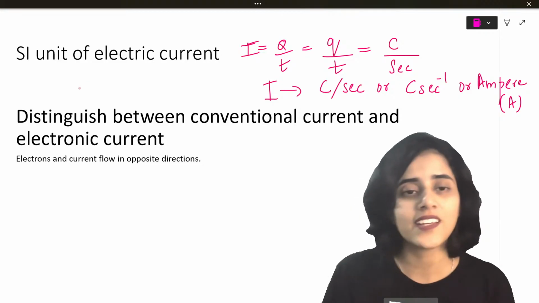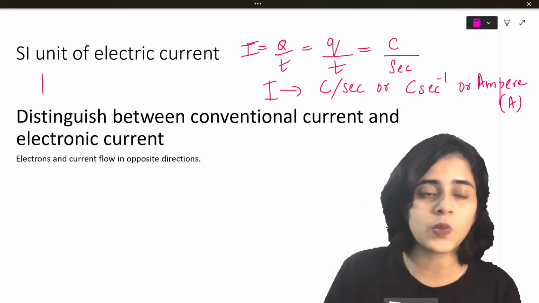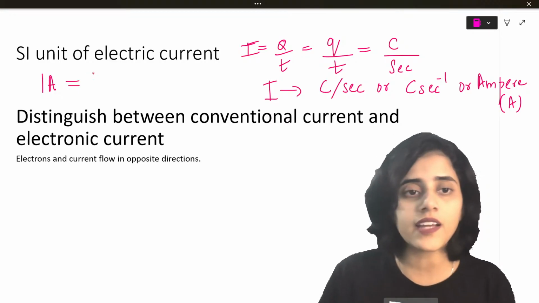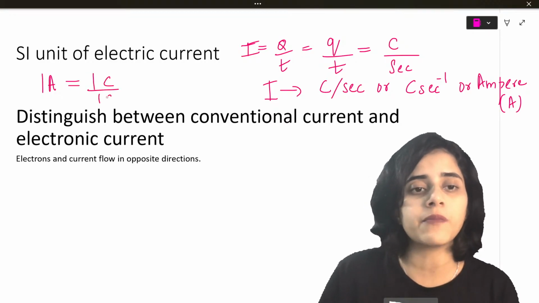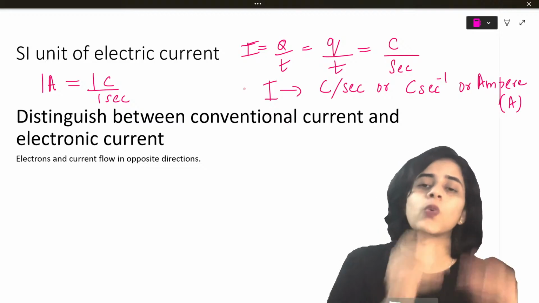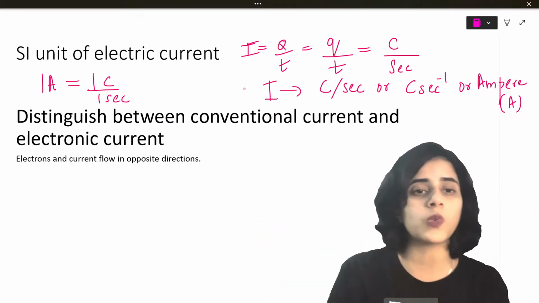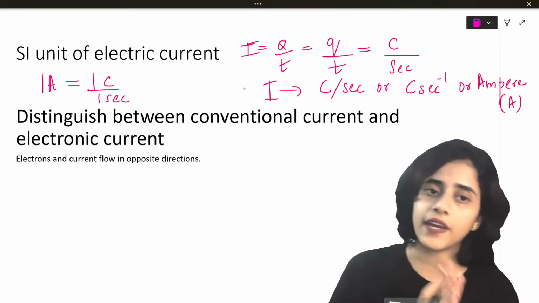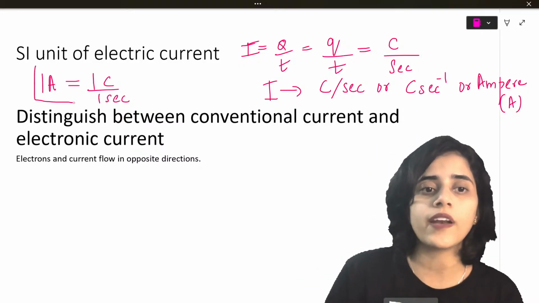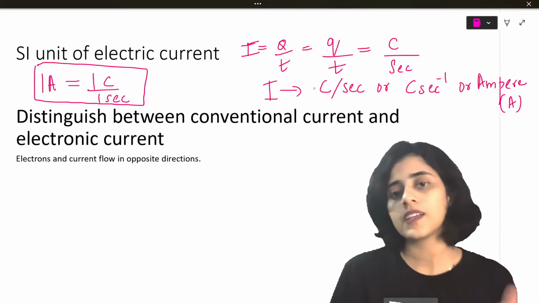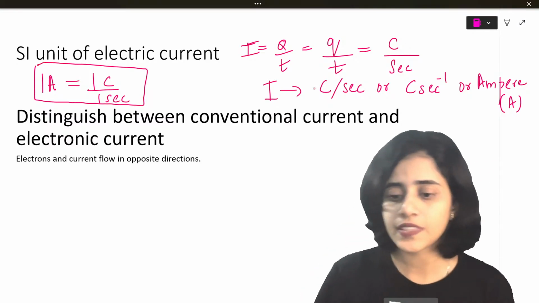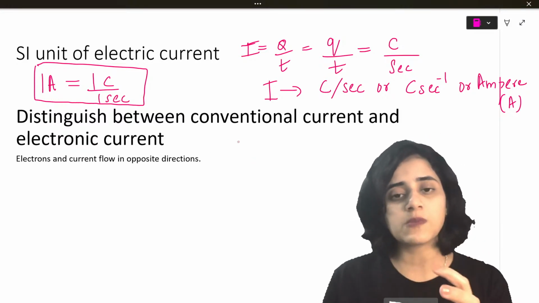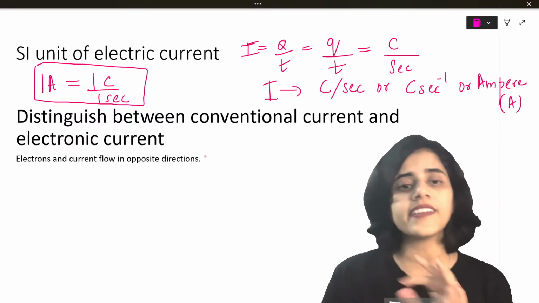So now what is 1 ampere? 1 ampere is represented by the alphabet A. 1 ampere can be written as 1 coulomb divided by 1 second. What does that mean? When 1 coulomb of charge passes through the wire in 1 second, it gives you a current of 1 ampere. That is the meaning of 1 ampere. Now let's look at the next topic, which is the difference between conventional current and electronic current.